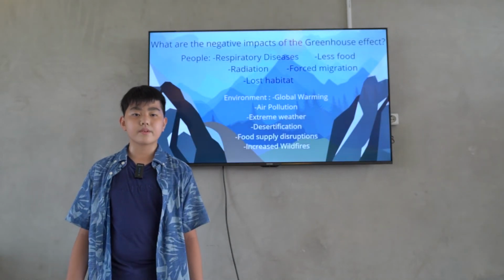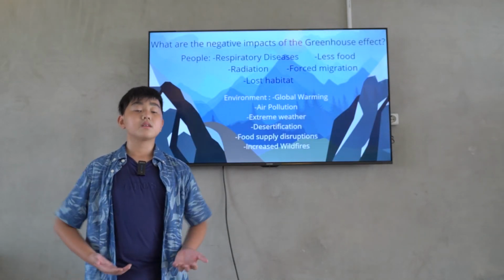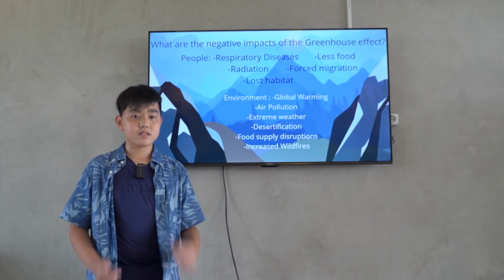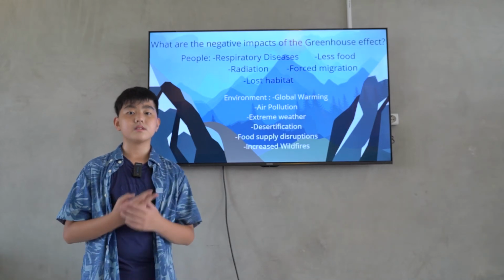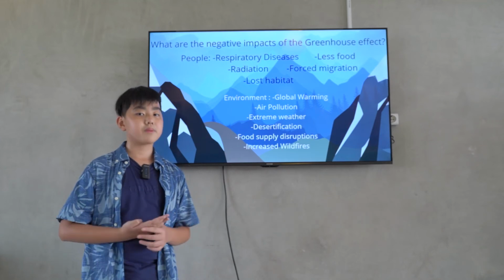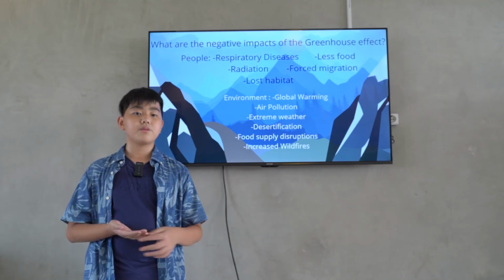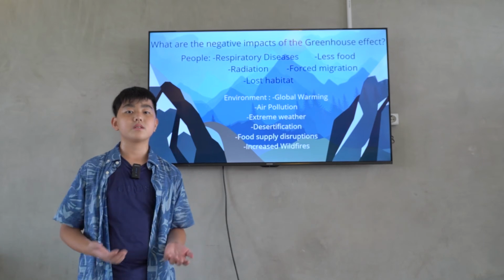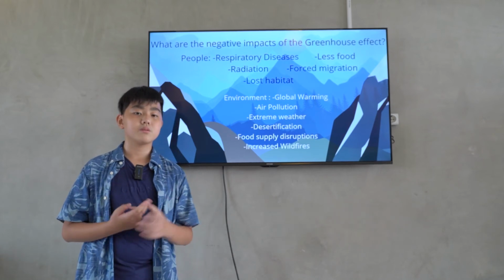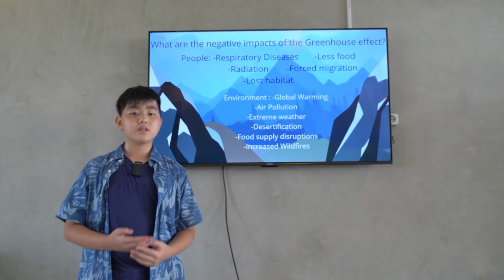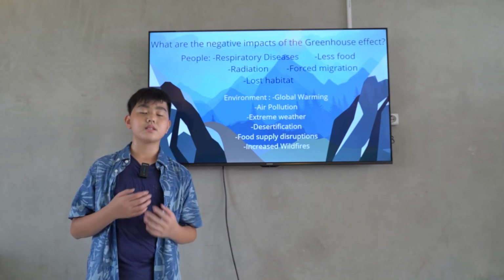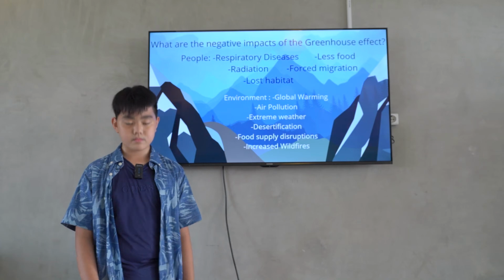What are the negative impacts of the greenhouse effect? The negative impacts to people are respiratory diseases, less food, radiation, forced migration, and lost habitat. The negative impacts to the environment are global warming, air pollution, extreme weather, desertification, food supply disruptions, and increased wildfires.